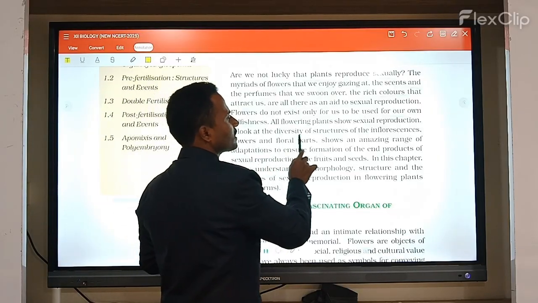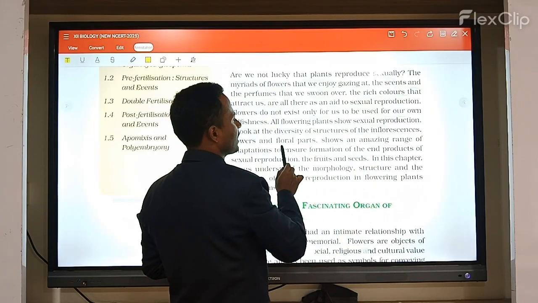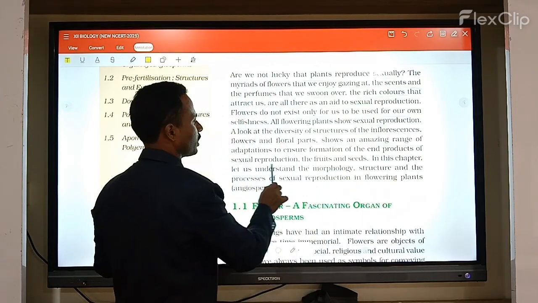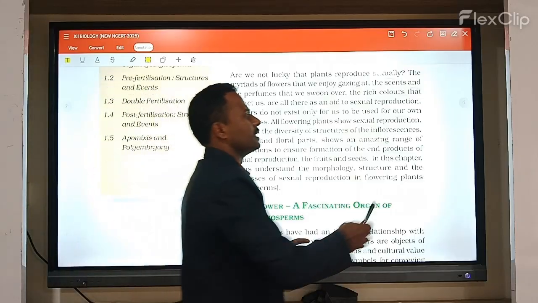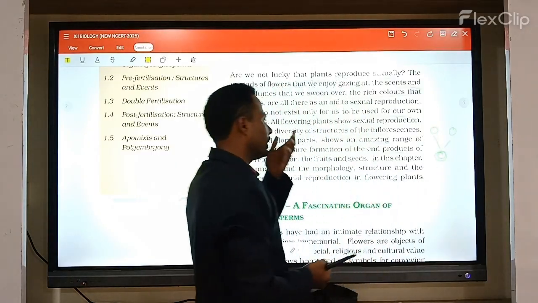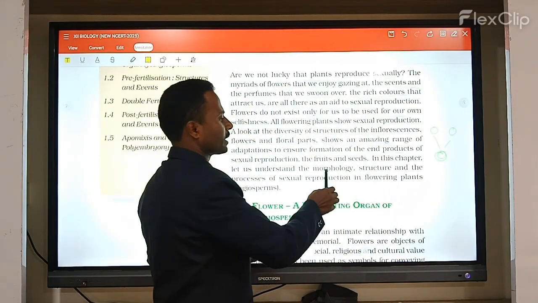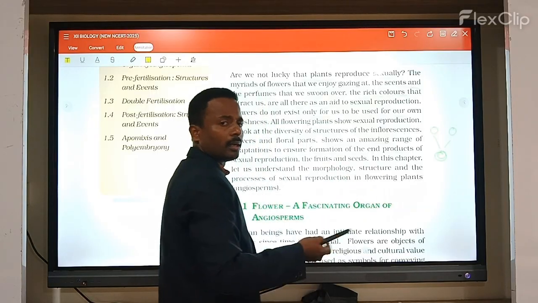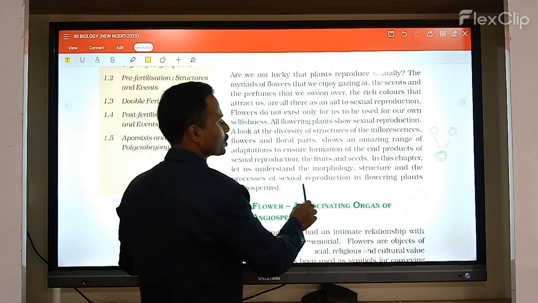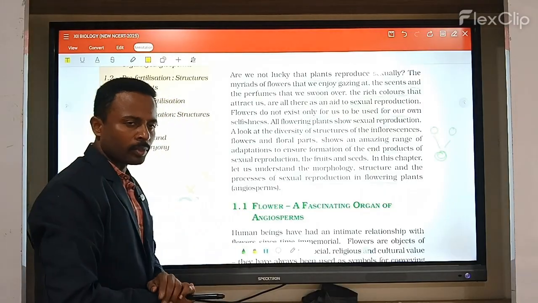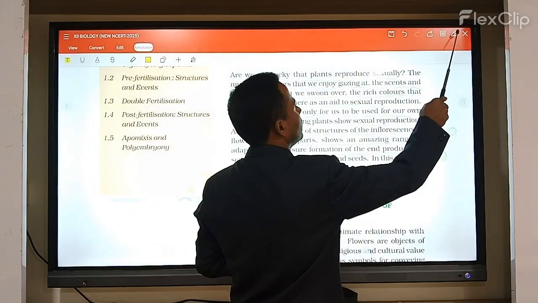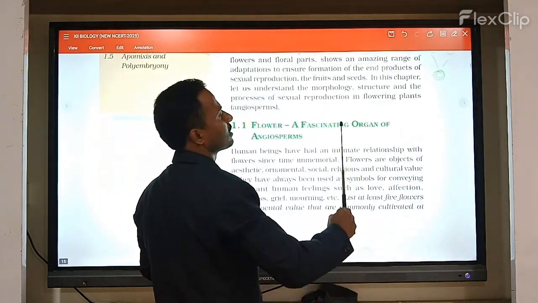Look at this. The diversity of structure of the inflorescence, flowers and floral parts shows an amazing range of adaptations in the formation of the products of sexual reproduction. There are a number of processes that participate in the fusion of the gametes, producing products, like fruits and seeds. Now what is this chapter? This chapter helps us understand the morphology, structure and process of sexual reproduction in flowering plants, the angiosperms. In this chapter it is completely explained how reproduction takes place.